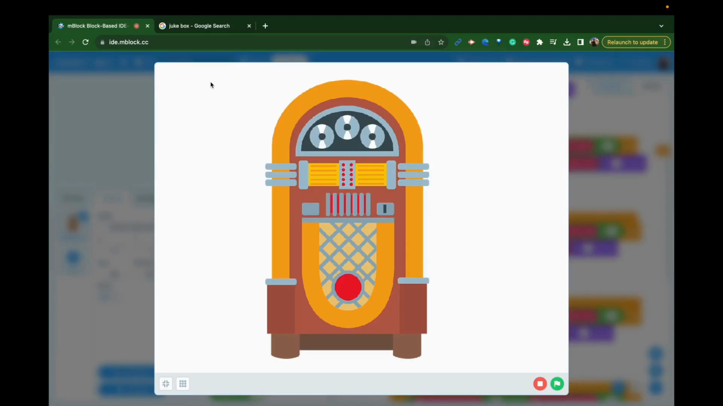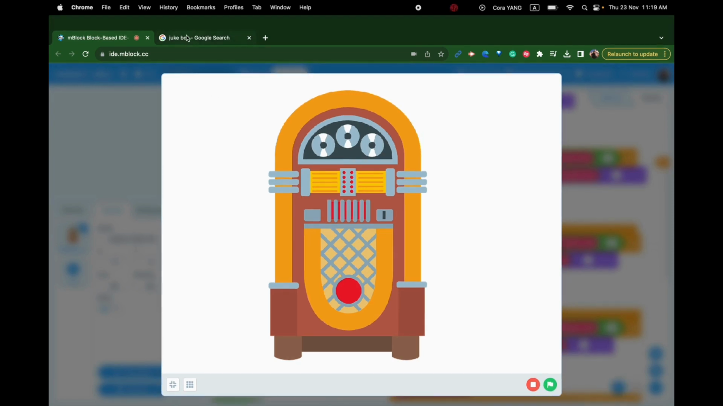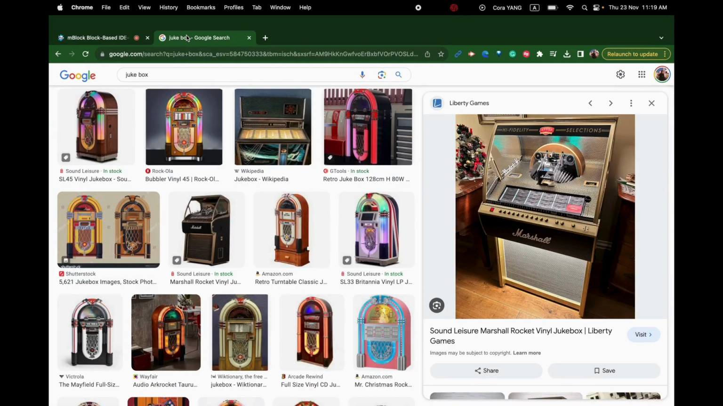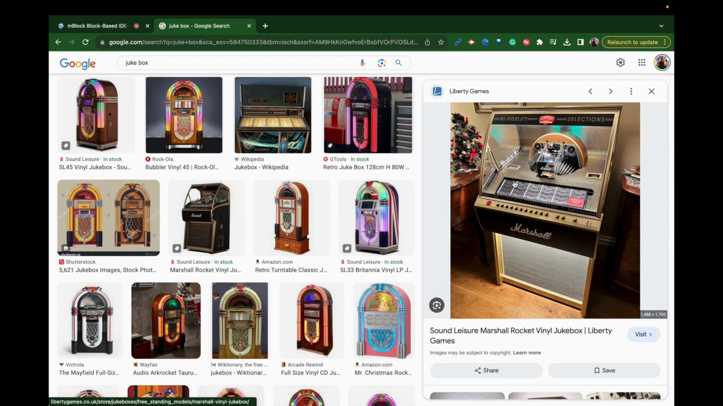Hi everyone. In this project, we're going to create a digital version of a Jukebox, which could tell how old you are and choose music automatically for you, and then it will change the color as well. A Jukebox is an automated music playing device. Usually you can insert a coin and it will play music for you.